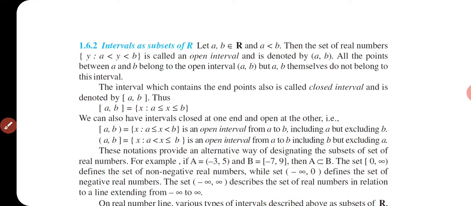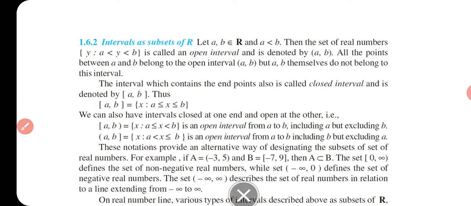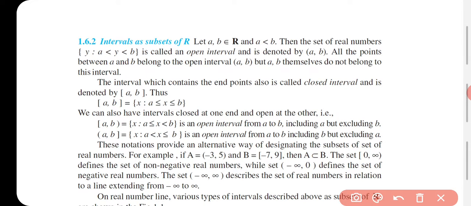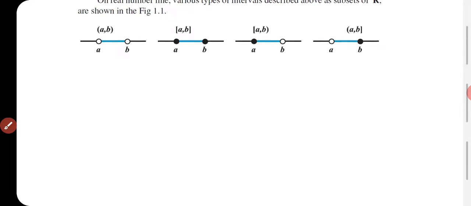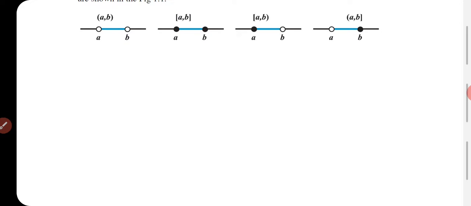Here see, interval as subset of R. What we have done? We have done open interval, yes or no? We have done closed interval. We have done semi open and semi closed. Where are they? Yes, this one open interval and this one. So it is an interval as subset of R. See, these are the number lines.